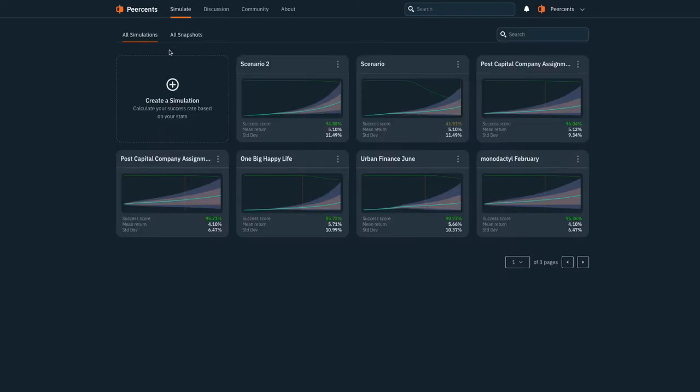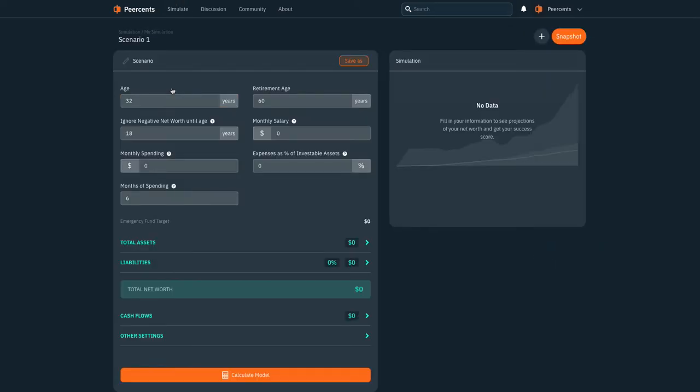So to get started, we're going to go to the Simulate tab, and we're going to obviously create a new simulation. What you see might be a little bit different because I'm logged in, it already has my age, and I can also specify a target retirement age. So how that works is it's just going to stop your salary from age 50 onwards.